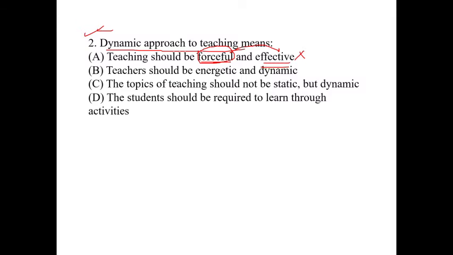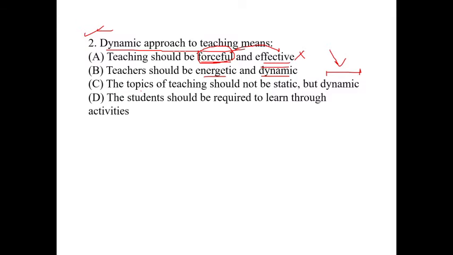The second option is, teacher should be energetic and dynamic. It may be an option. Teacher obviously should be energetic and dynamic. Dynamic means that there is no static sense, there is no fixed part. Teacher may be much more friendly to the students. Teacher must be very much friendly to the students. So we can take this option, but before finalizing, let us check the other two options.